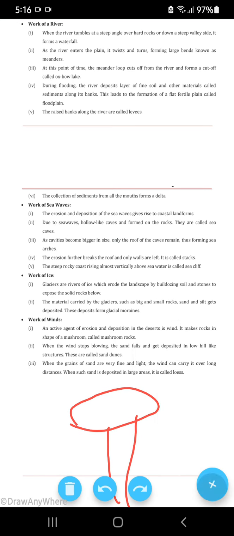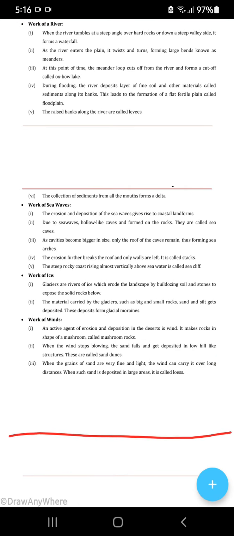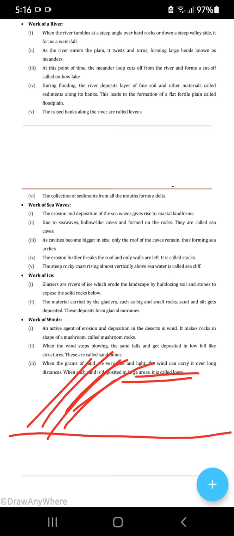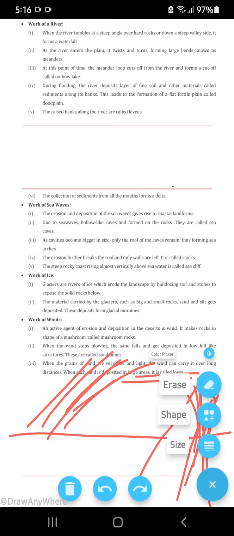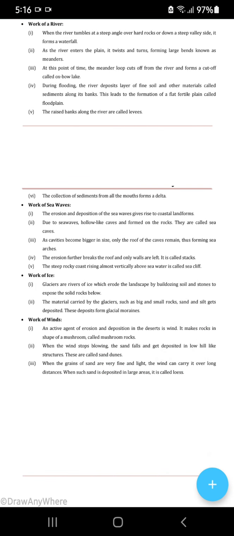So suppose here you see a vast desert, okay? Winds are blowing and they are carrying away the sand. Sand is made of very light particles, and it is deposited over here when the wind stops. Now this area rises and this is known as sand dunes. Okay. Now when the grains of sand are very fine and light, the wind can carry them over long distances. Such sand deposited in large areas is called loess.